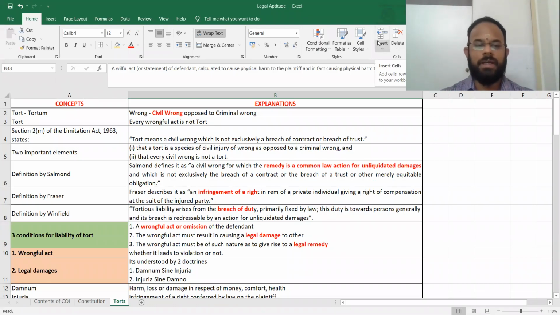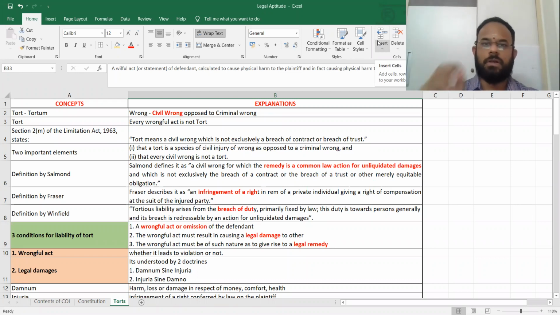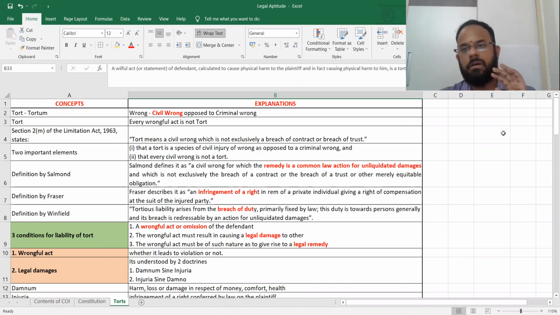Hi dears, now we are into a new topic which is called Law of Torts, T-O-R-T-S. What is this? I will tell you a basic thing that we need to know from law. Whenever there is going to be a liability or a wrong, they will categorize it into two. One is called civil wrong, another is called criminal wrong. One is called civil liability, another is called criminal liability.